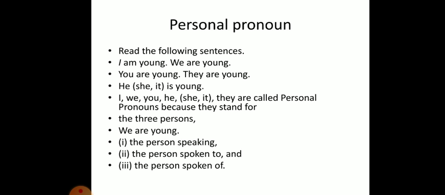They are all called personal pronouns because they stand for any of the following three types of persons: the person speaking, secondly the person spoken to, and the person spoken of. So these three types stand for different types of pronouns.